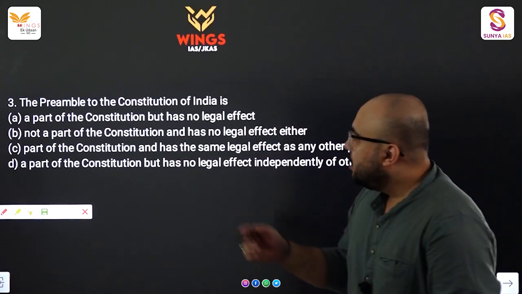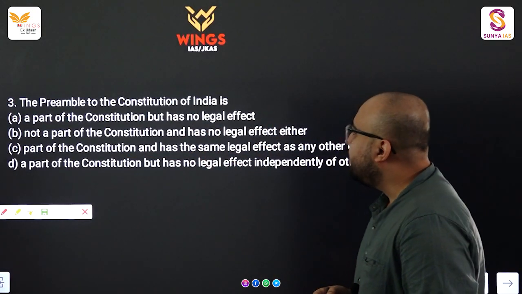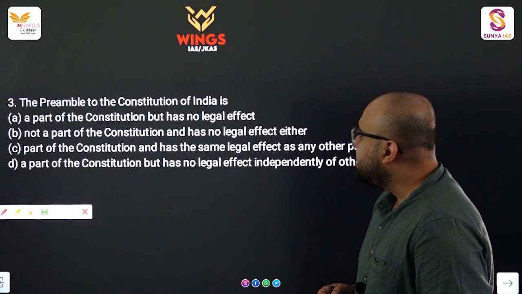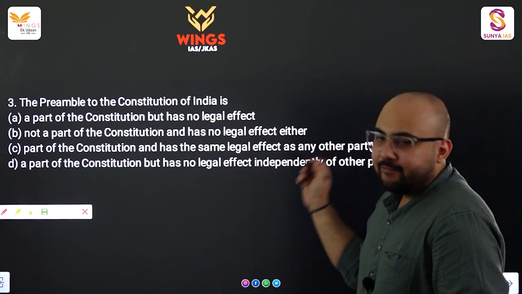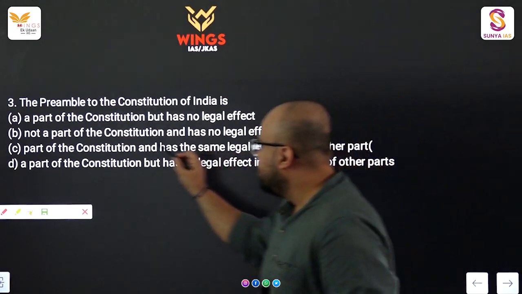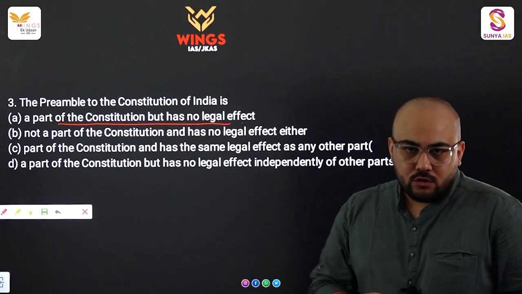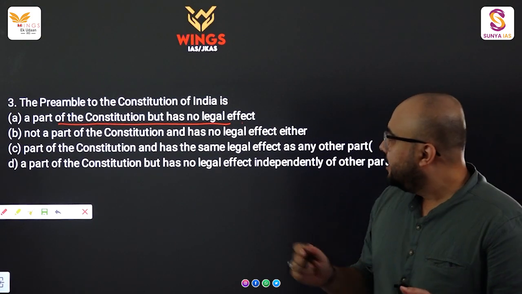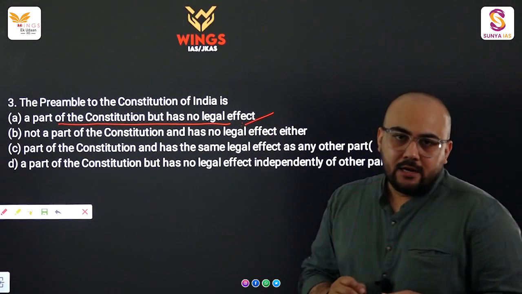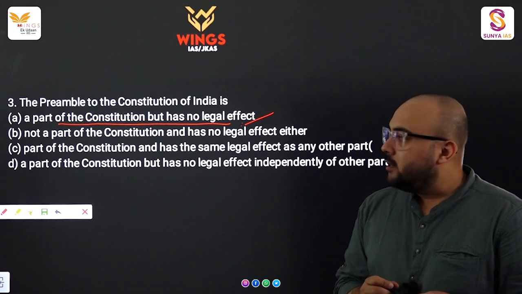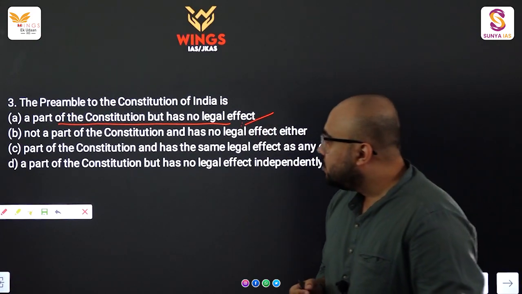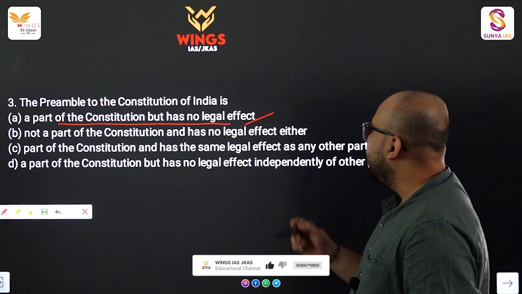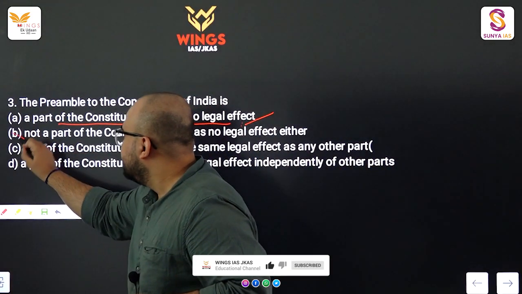Question number 3. The preamble to the Constitution of India is: option A, a part of the Constitution but has no legal effect. This seems close or right. The preamble of the Constitution is a part as per the Keshwananda Bharti case 1973, and it has no legal effect because it is non-justiciable. But we need to look at the other options also. Option B, not a part of the Constitution and has no legal effect. So it is a part, so this is wrong.